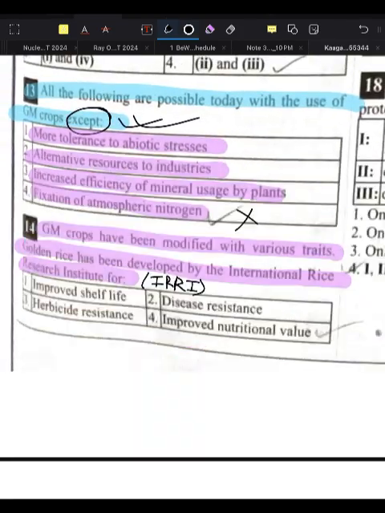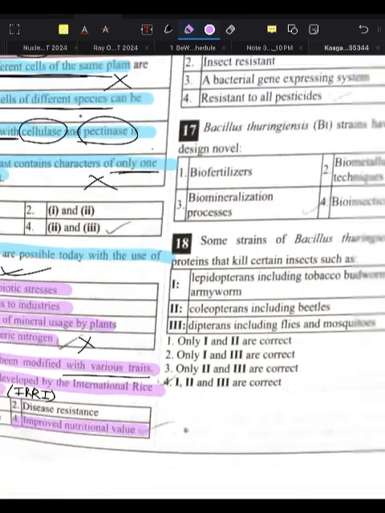So GM crops have been modified with various traits. Now golden rice has been developed by the International Rice Research Institute. For what purpose? For improved nutritional value.